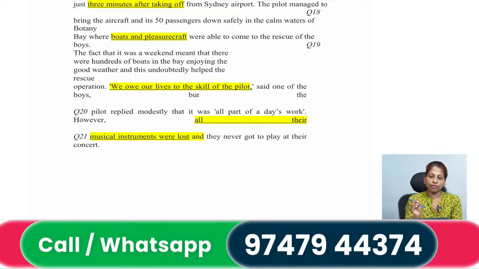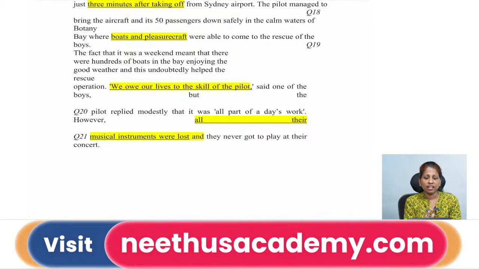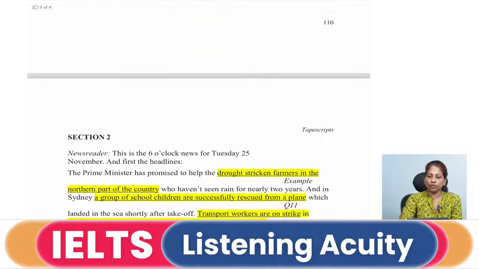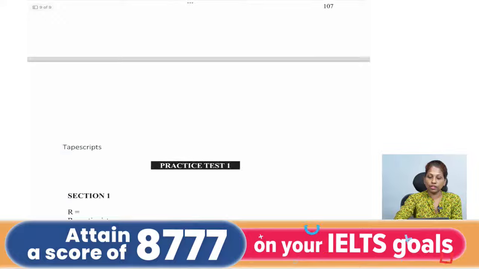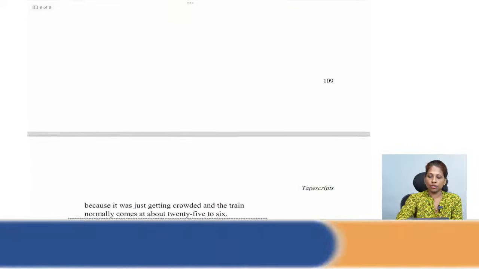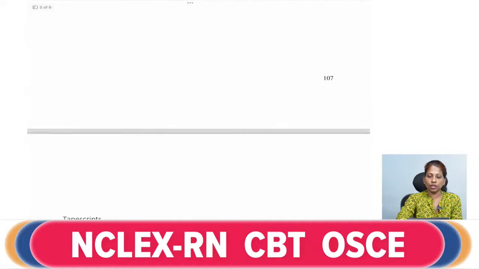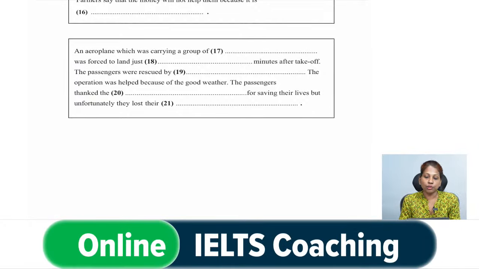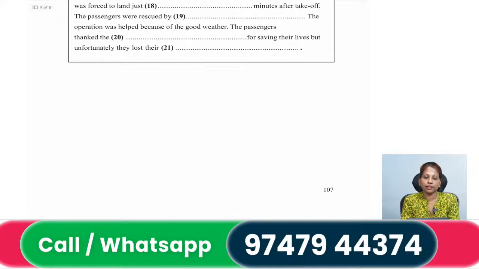Said one of the boys, and then the pilot replied modestly, it was all part of a day's work. However, all their musical instruments were lost and they never got to play their concert. So the last blank says that they lost some things, right, musical instruments, which is mentioned there in the question set. When you go to the last question, it says, unfortunately they lost their musical instruments. That is what you will fill in, and then you will complete your blank.